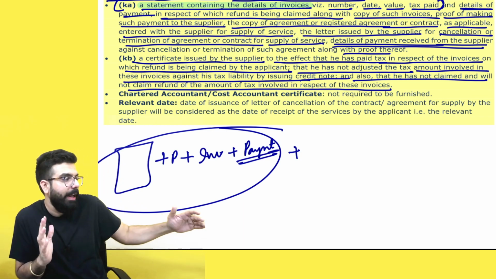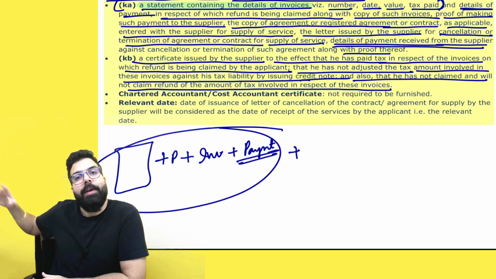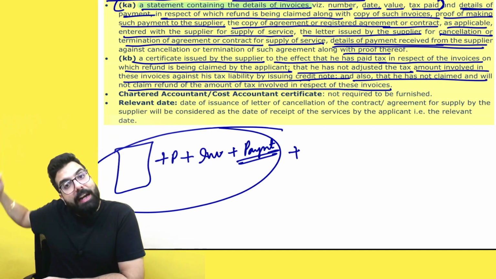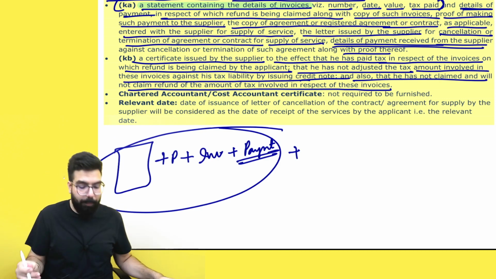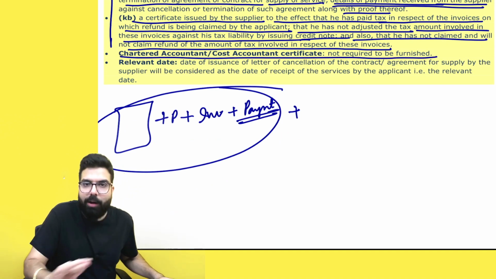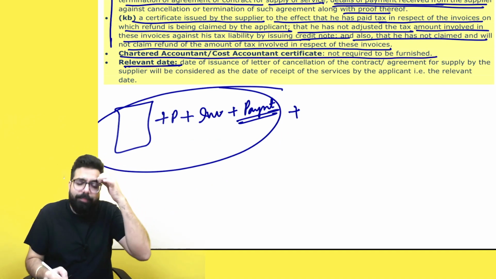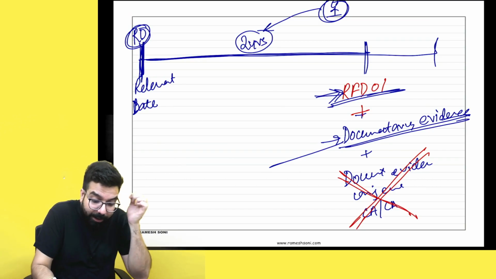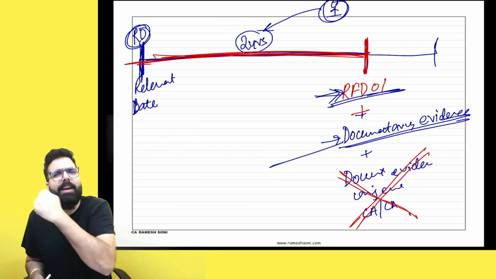Supplier has to go ahead and give me an undertaking. Basically, he has to give me a certificate that he has paid the tax, he will not adjust the tax, and he will also not claim any refund. Then only the refund will be given to the unregistered person. So these are the documentary evidence. Chartered accountant certificate is not required to be furnished. And thirdly, sir, what is the relevant date? I have to claim a refund within 2 years. No, unregistered person has to claim a refund within 2 years. 2 years from which date?